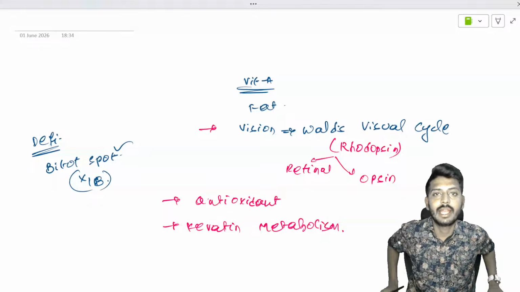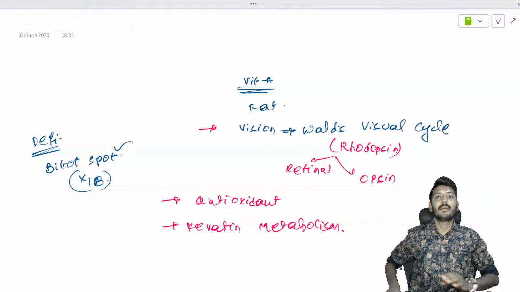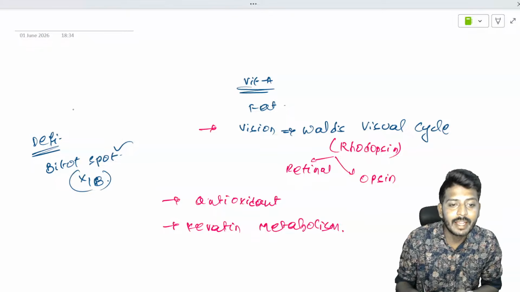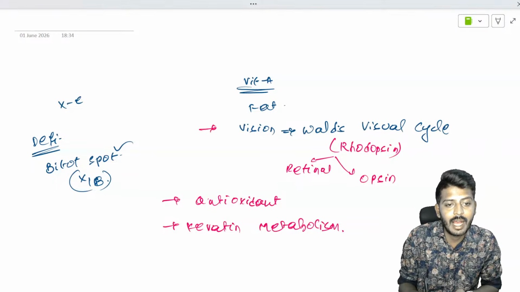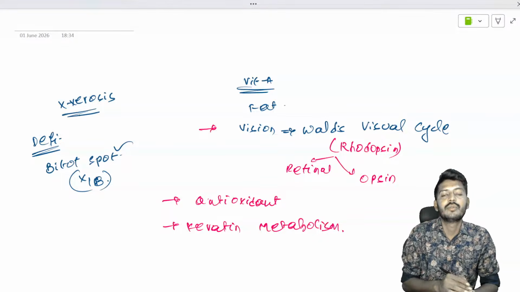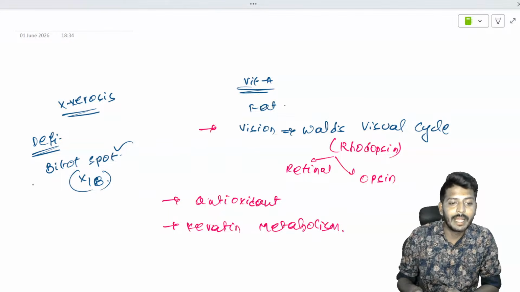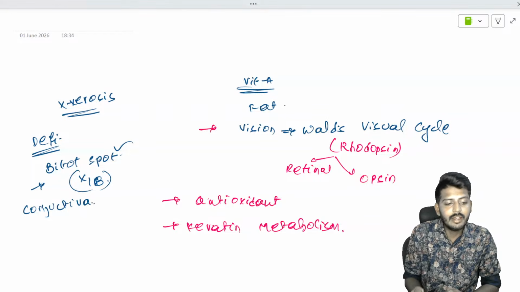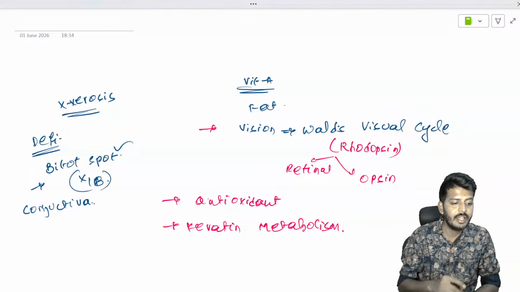X stands for what? X stands for not your ex-girlfriend or boyfriend. X stands for, most importantly, xerosis of the eyes. Okay, so all the vitamin A stages start with what? Xerosis. So Bitot's spot is seen on the conjunctiva.